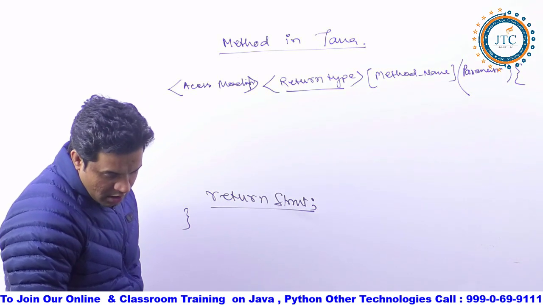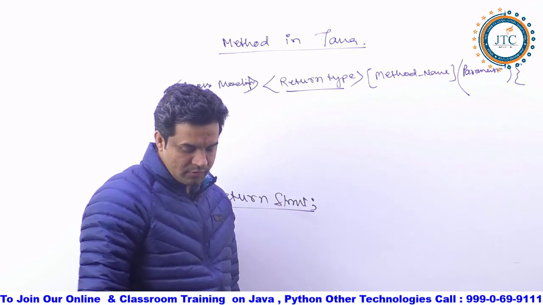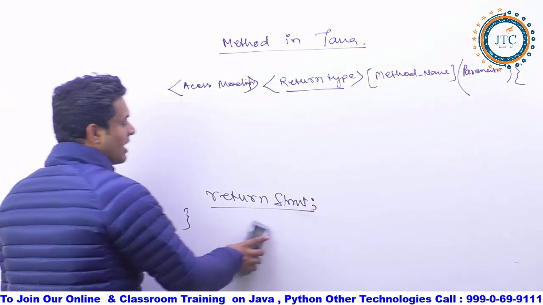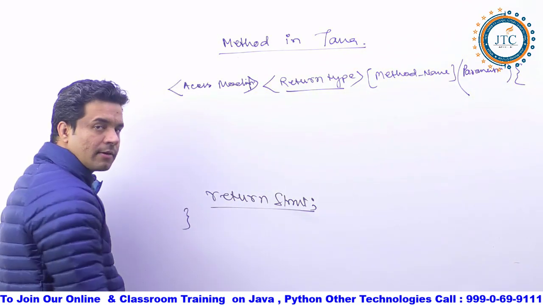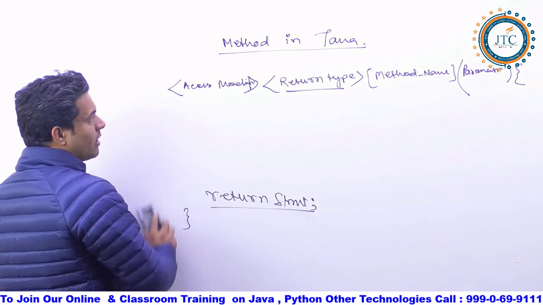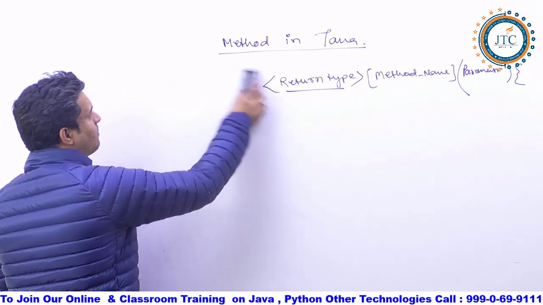Fine. Now in the next case, let's understand what further things I am trying to do here. See, this is the syntax of the method. Now I am writing one example for this method.